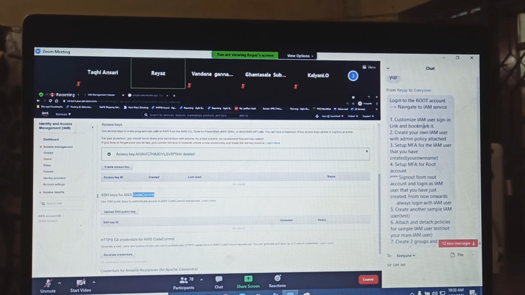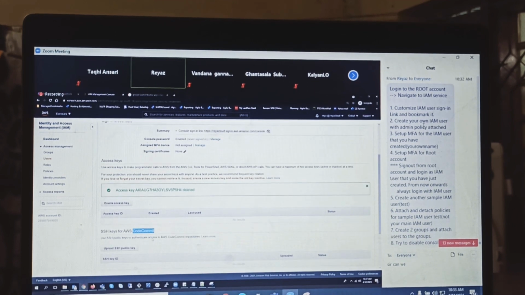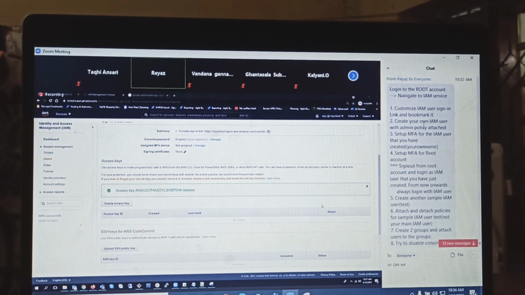And we have code commits and all. Guys, are you okay? How are we going? Is it clear? All the concepts are going into your heads, it's not overflowing, it's not fast, it's not slow.